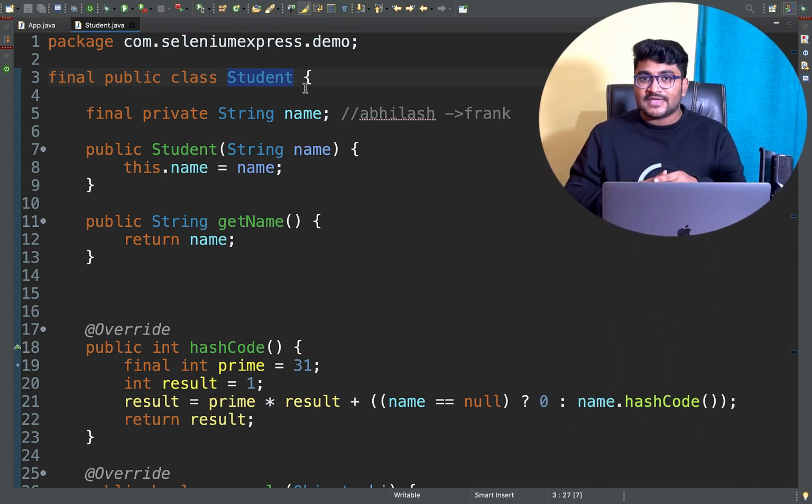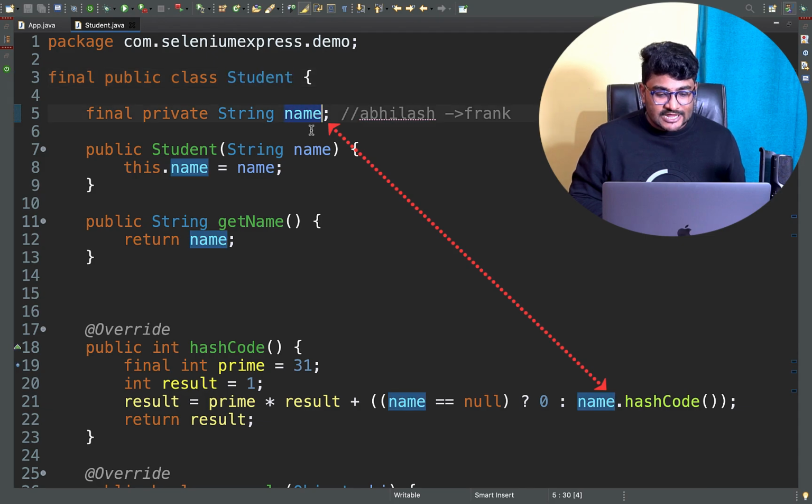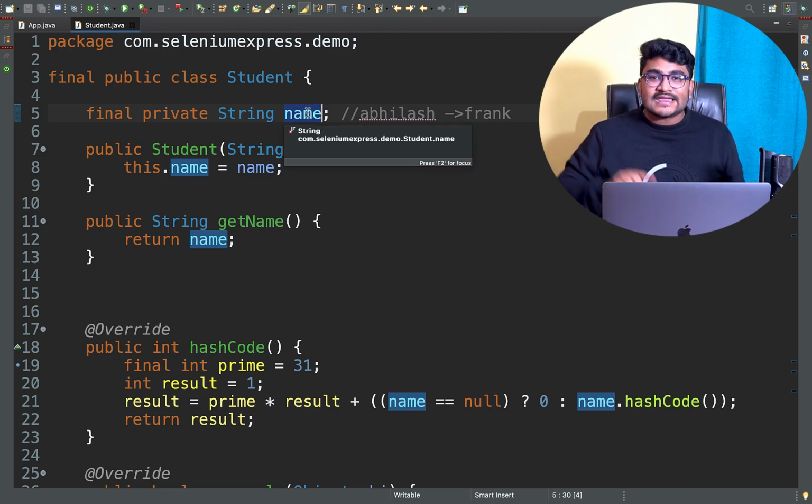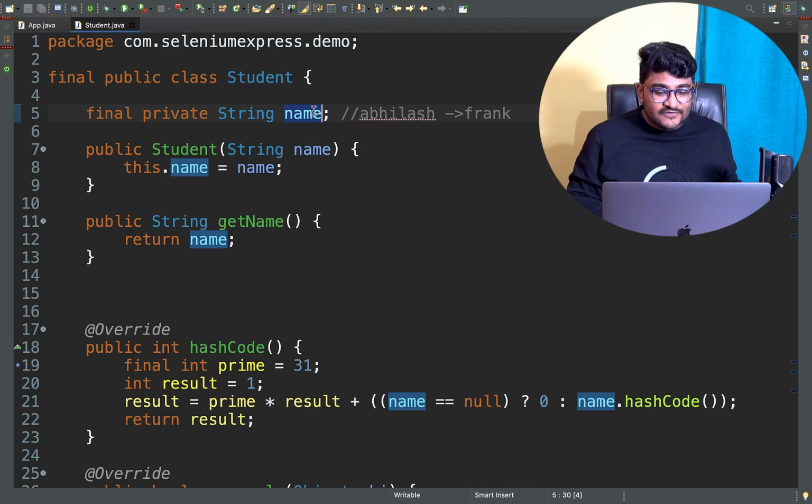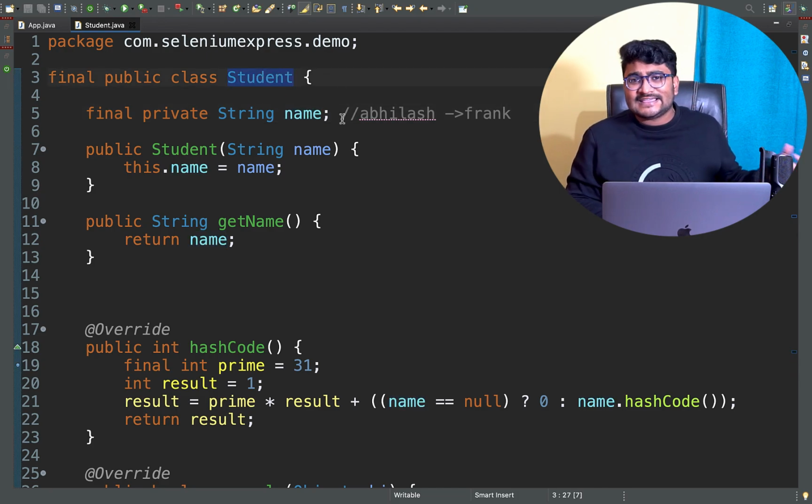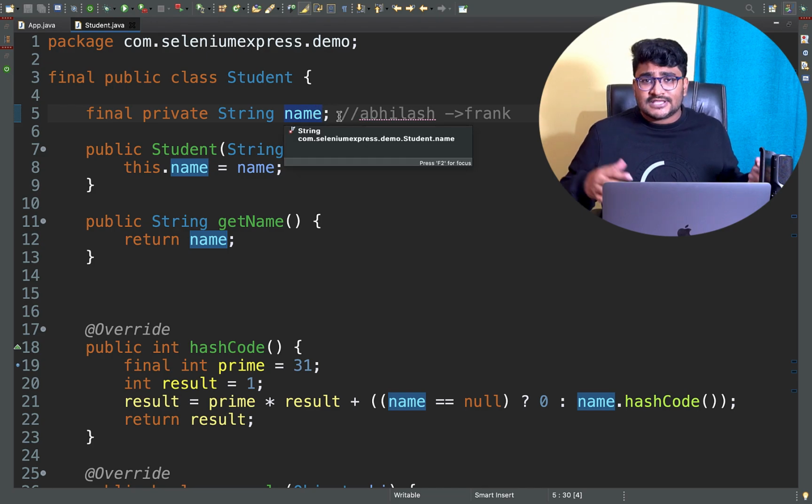If you calculate the hashcode of the name 500 times, name.hashcode, name.hashcode, the value will be the same. So there is no need to calculate the hashcode for this variable or this object again and again, because any time you calculate it, it is going to be the same.